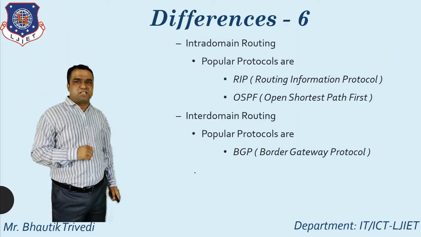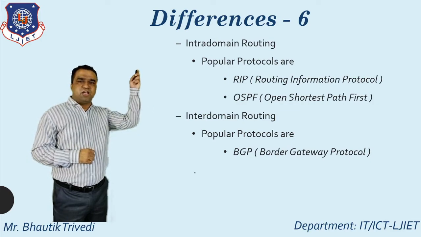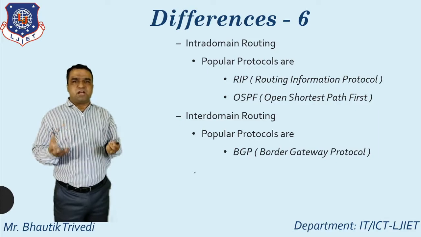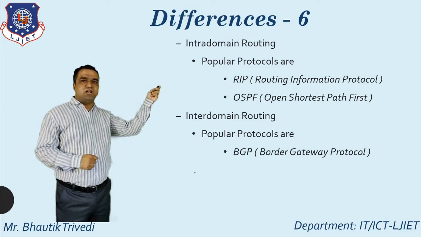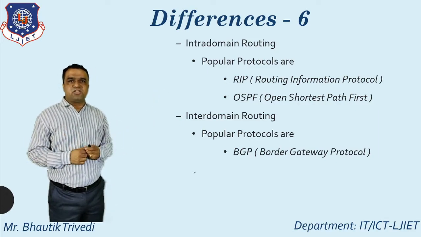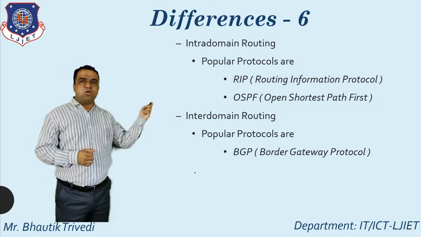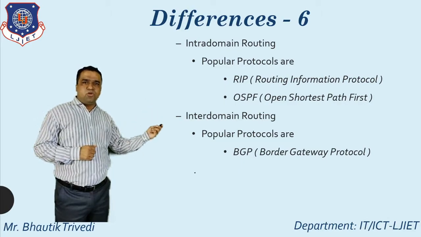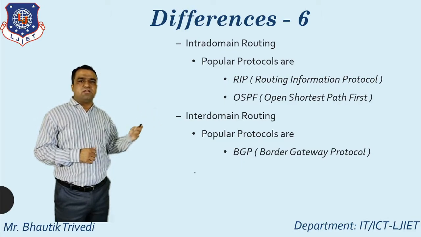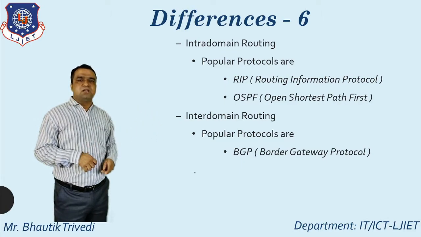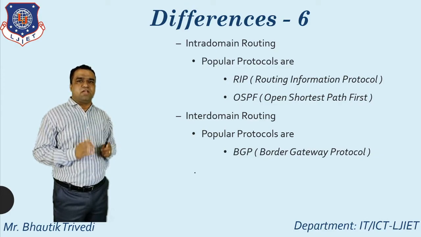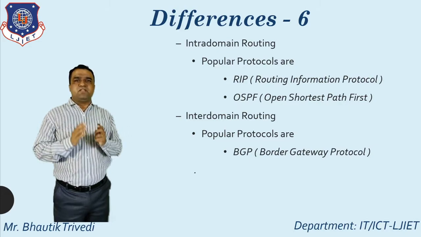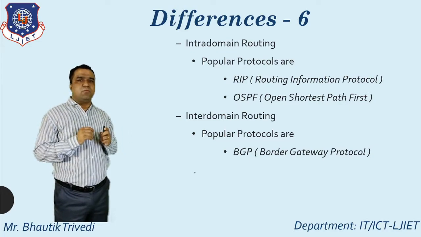And difference number six: again I repeat, popular protocols for intra-domain routing are RIP, the Routing Information Protocol, and OSPF, the Open Shortest Path First. And the popular protocol for inter-domain routing is BGP, the Border Gateway Protocol. So those are the differences between intra-domain and inter-domain routing.